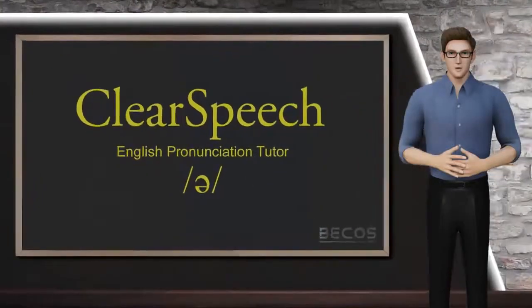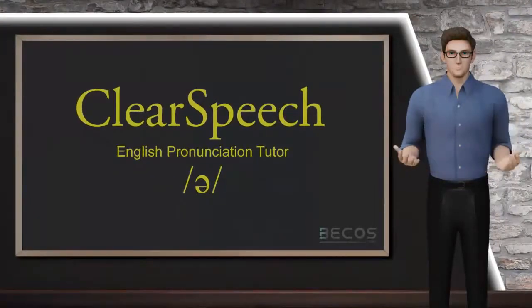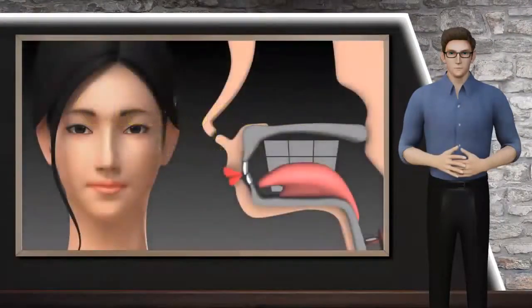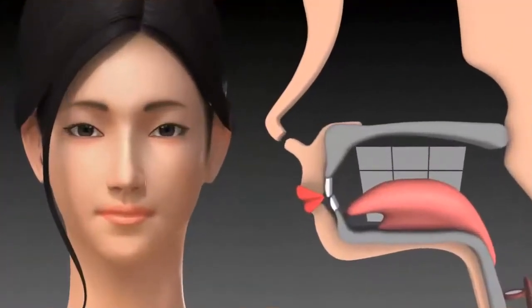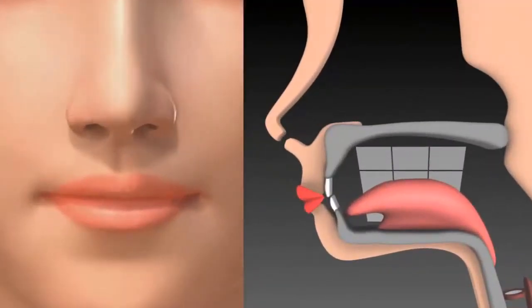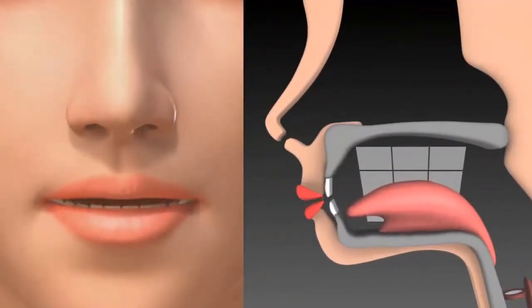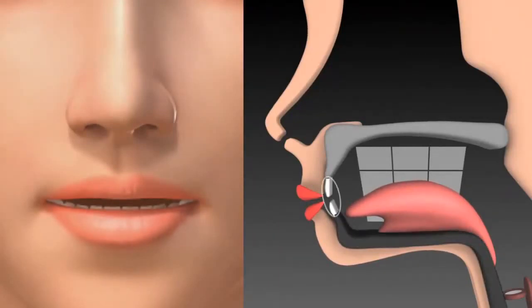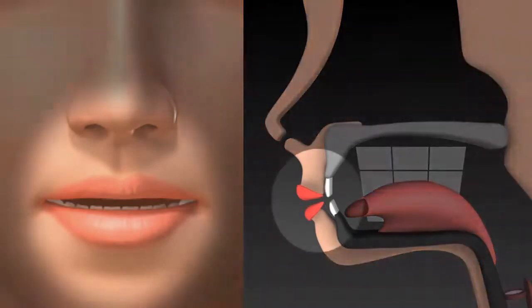Today, we are going to learn about the vowel sound. The vowel, like in the word about, is produced by positioning the tongue in the middle of the mouth. The jaw is in a partially open position. The tip of the tongue is positioned behind the lower teeth. The lips are unrounded.